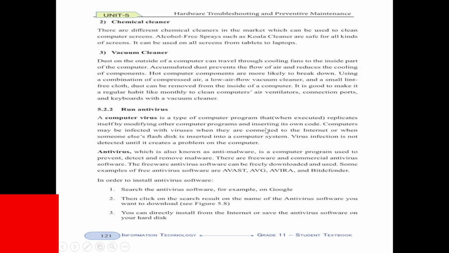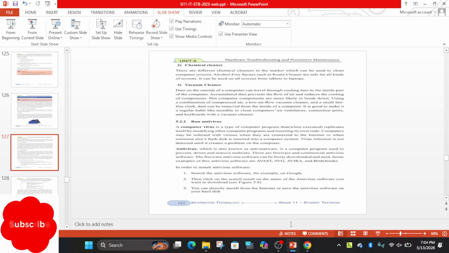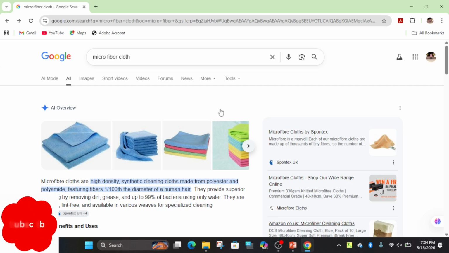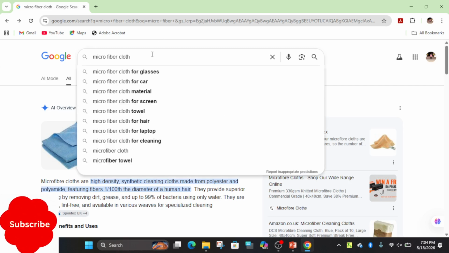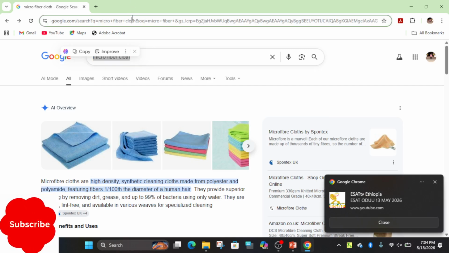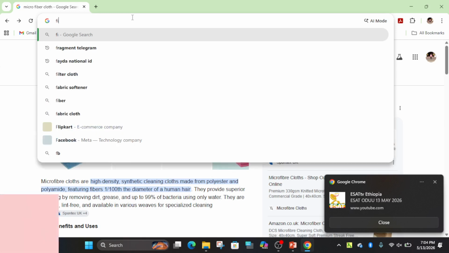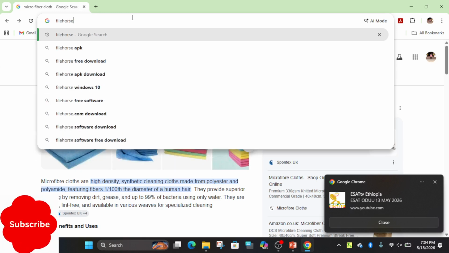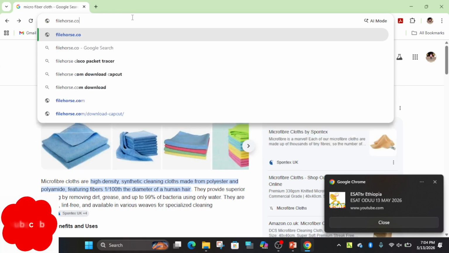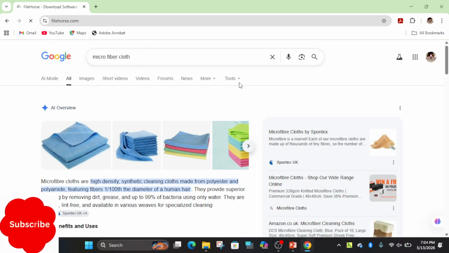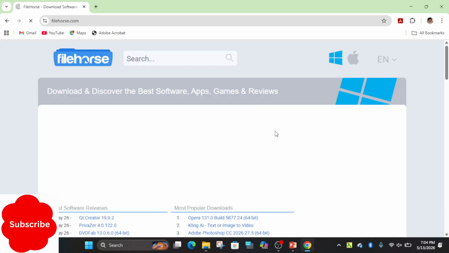When we download programs or files, we have to be careful. We have to select the right source that helps us download the right software. For instance, for computers it's possible to use FileHorse, filehorse.com, to download and use free antivirus software and other related computer-based software.